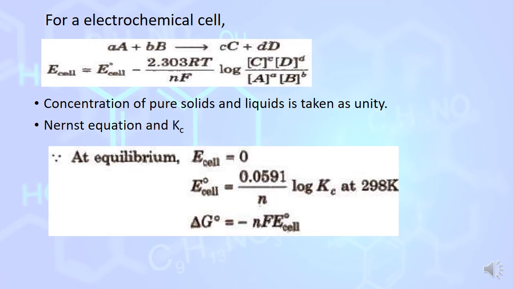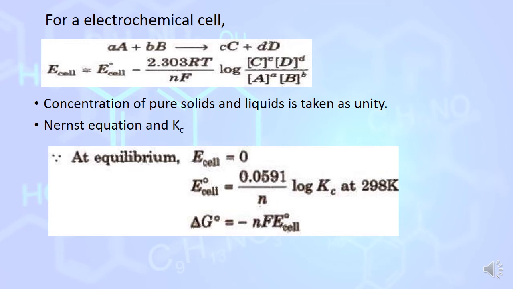Now, what is the relationship between the Nernst equation and equilibrium? During an equilibrium reaction, E cell becomes zero. If I substitute in the above equation, then E degree cell is equal to 0.0591 divided by n log Kc at 298 Kelvin.